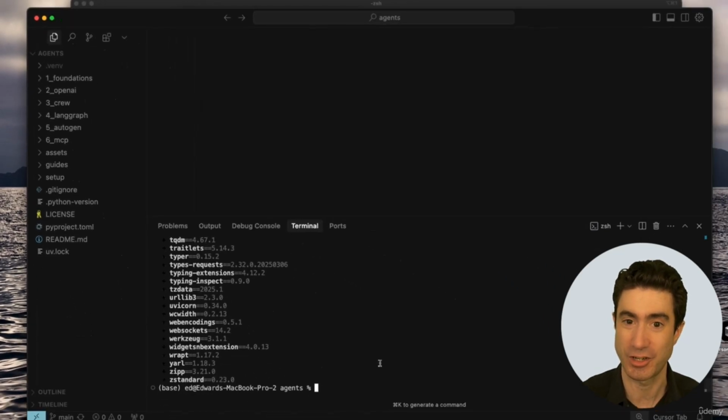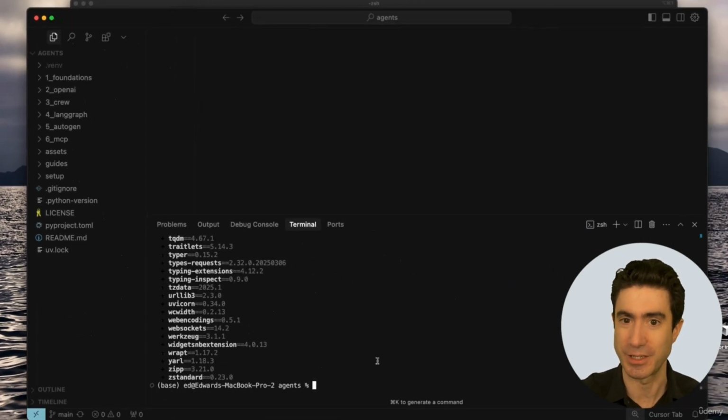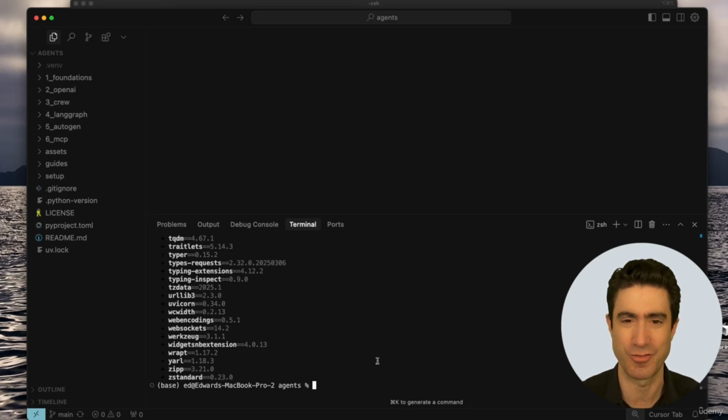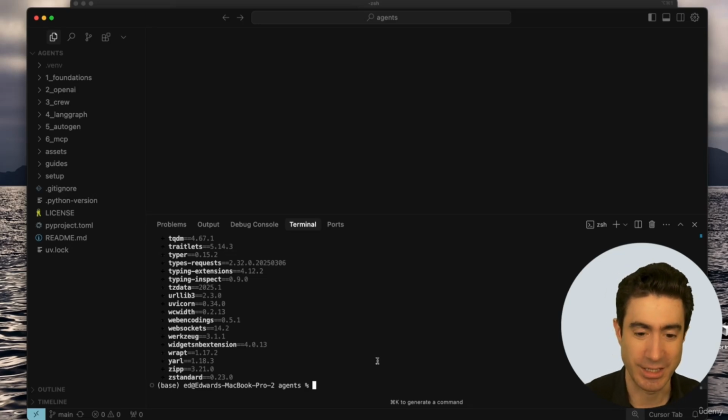And once it's done, what you may notice is that there's a new directory called .venv that's appeared, which is like a traditional Python virtual environment, if you know these things, that it's created one for this project. And so one of the really nice things about UV is that it's compatible and consistent with all of the other ways you do things in Python. It's not like there's a new sort of thing like Conda. So that's been set up. And now that is going to be the environment that we'll be using from this point onwards.